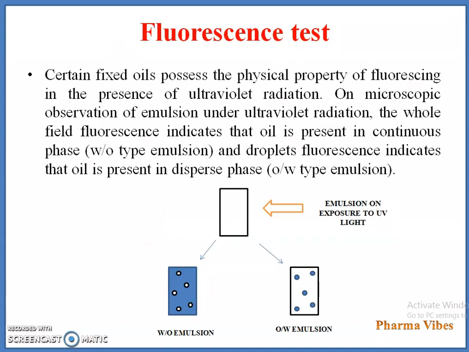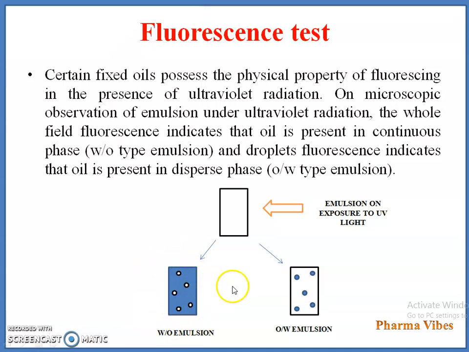And the last one is the fluorescence test. Certain fixed oils possess the physical property of fluorescing in the presence of ultraviolet radiation. On microscopic observation of the emulsion under ultraviolet radiation, whole field fluorescence indicates that oil is present in the continuous phase, so the type of emulsion is water in oil.